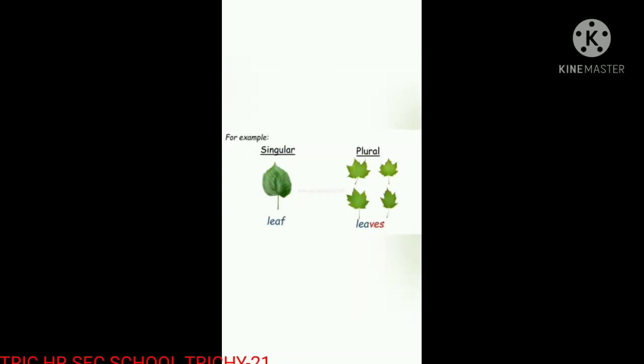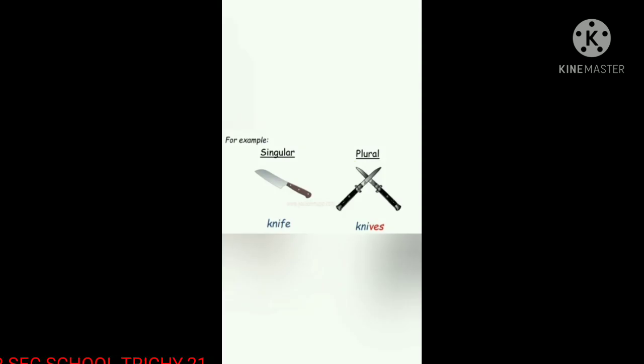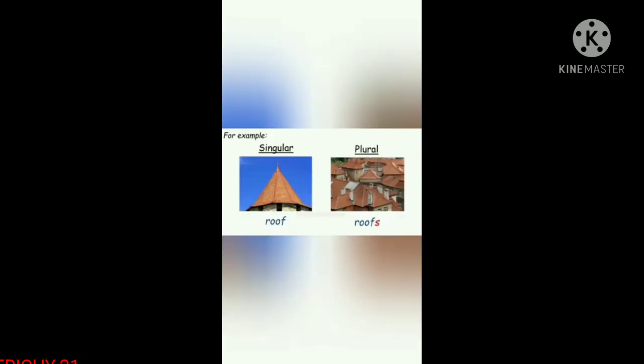Rule 6. When a noun ends with F or FE, then F or FE is changed into V and VES. For example, leaf, leaves. Knife, knives. The next one, Rule 7. There are some nouns that end with F or FE, but we only add S to make it plural. For example, roof, roofs.